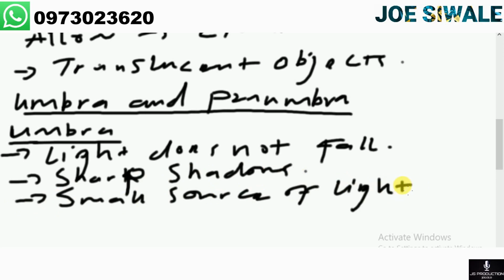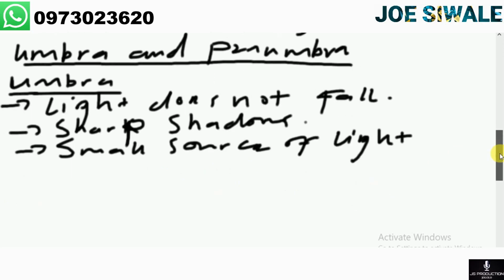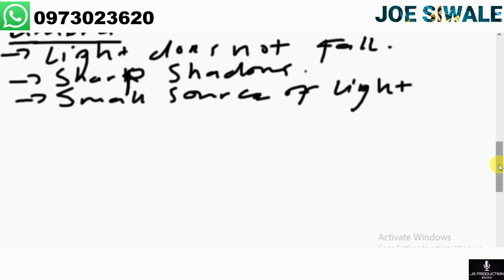Let us now look at how the Umbra is formed by drawing the diagram. For example, this is a small source of light. Then we have our opaque object here. Then we have this surface, which will just show the shadow.